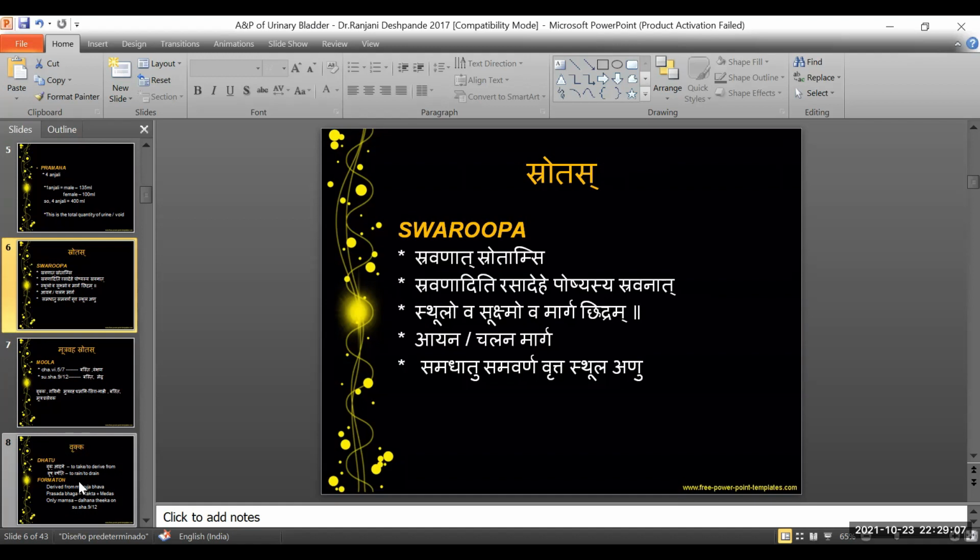All of these Srotases form the complex structure of a system. For example, the cardiovascular system has many Srotas in it. The urinary system again has a lot of Srotas in it. So what are these Srotas? We will be seeing it in a further stage. Basically, Srotas is nothing but an ayana or a chalana marga, the pathway or the road for the movement of various particles in the body. That is what is called Srotas.